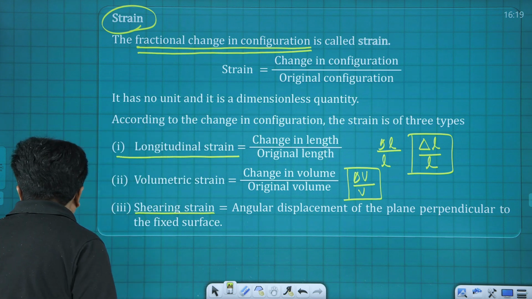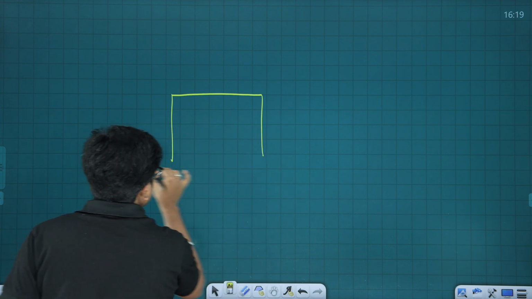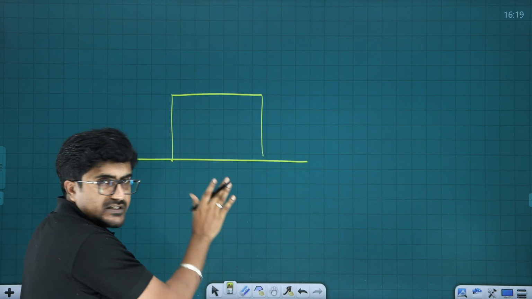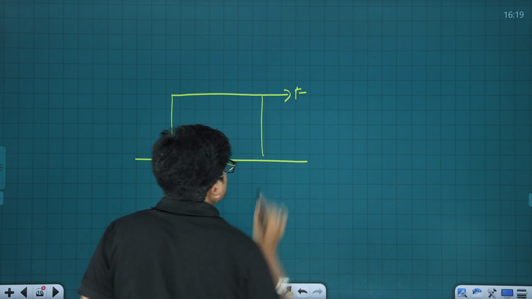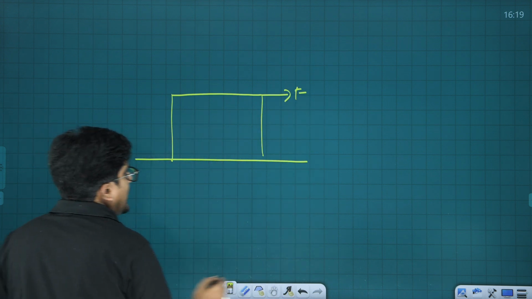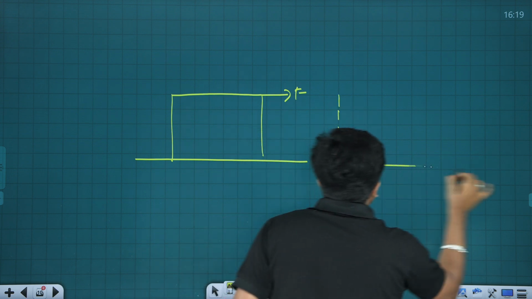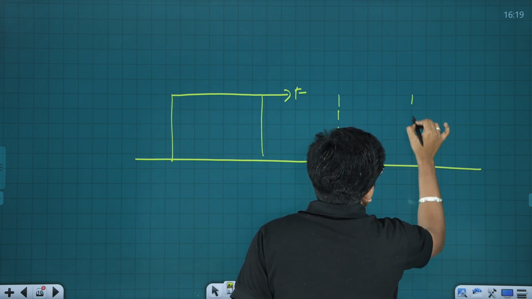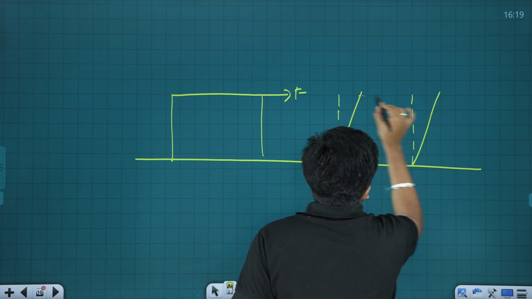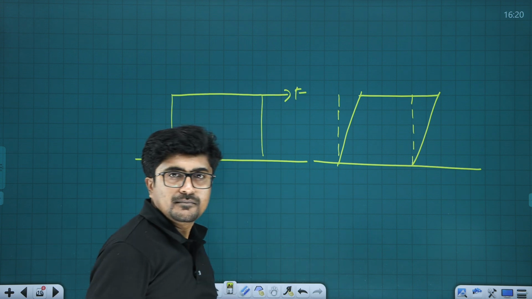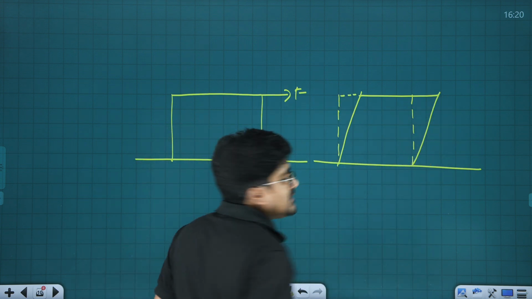Now how does it happen? Let me consider an arrangement like this. The bottom portion is fixed and let me apply a force in this manner. If I apply a force like this, a deformation can be predicted, and the deformation is going to be something like this. This was the actual shape and now the deformation happened in this way.